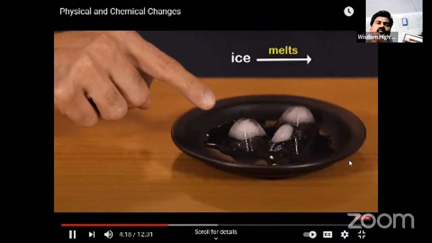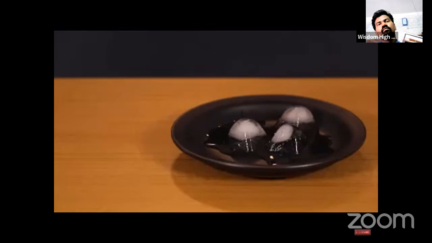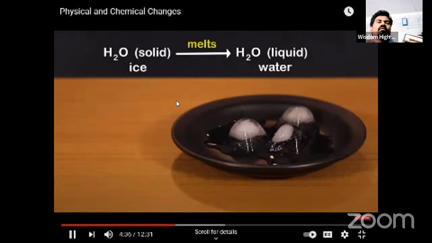When ice melts, you get water. It may look different, but chemically it's the same. It's H2O. If we try to represent the melting with a reaction, it would look like this. As you can see, it's water, H2O, on both sides. Only the state changes. When water is in solid form, it is ice. So the formula is the same, H2O.